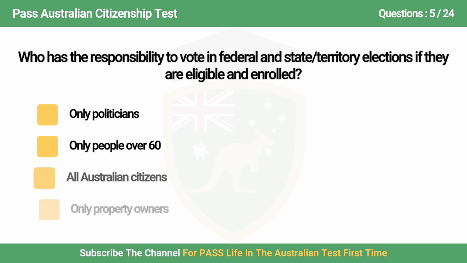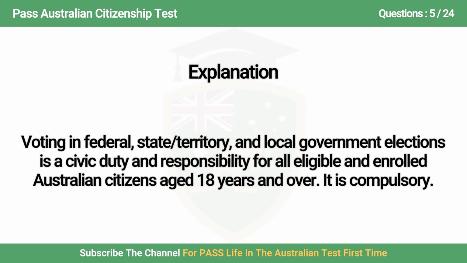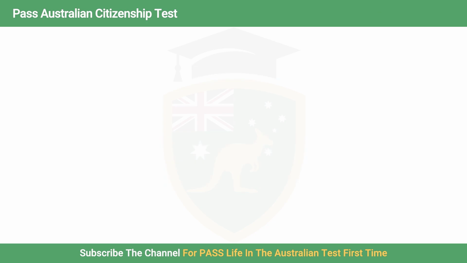Question 5. Who has the responsibility to vote in federal and local elections if they are eligible and enrolled? A. Only politicians, B. Only people over 60, C. All Australian citizens, D. Only property owners. Answer is C. All Australian citizens. Voting in federal and local government elections is a civic duty and responsibility for all eligible and enrolled Australian citizens aged 18 years and over. It is compulsory.